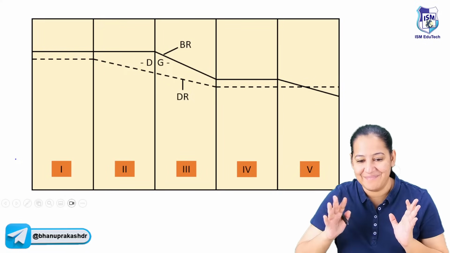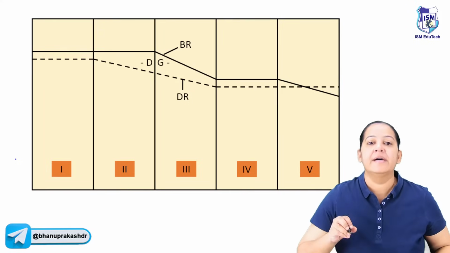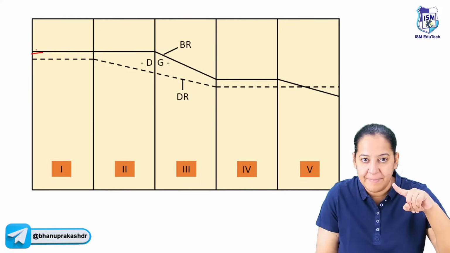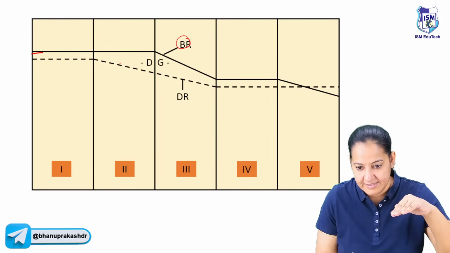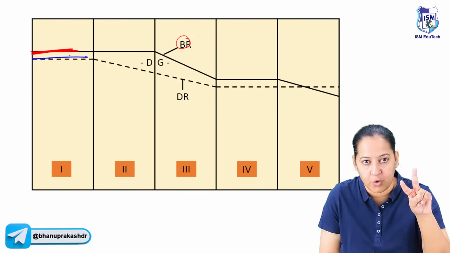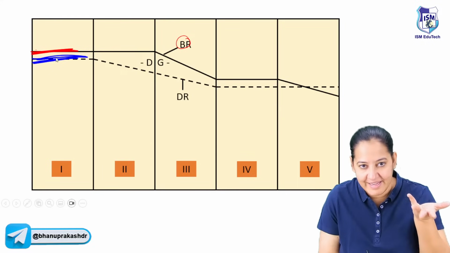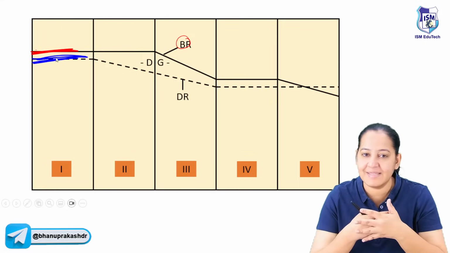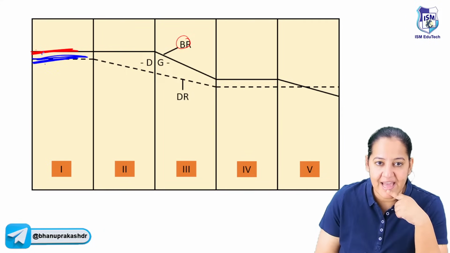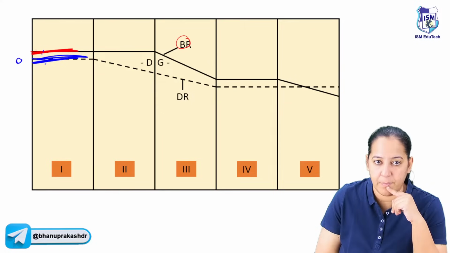Can you see this diagram? Everyone on the screen, can you see this diagram? You can see the complete line and a dotted line. The complete line is the birth rate and the dotted is the death rate. When the birth rate and death rate are both equal, they will cancel each other out. You are getting my point? If they cancel each other, the population growth will be 0.